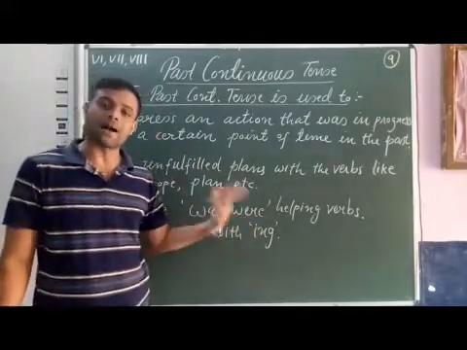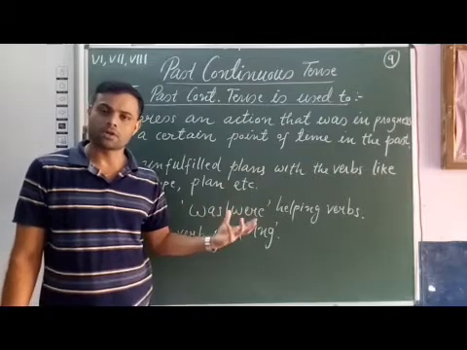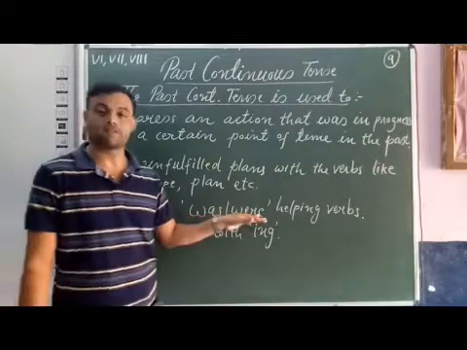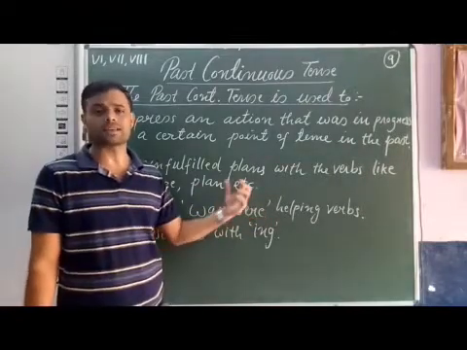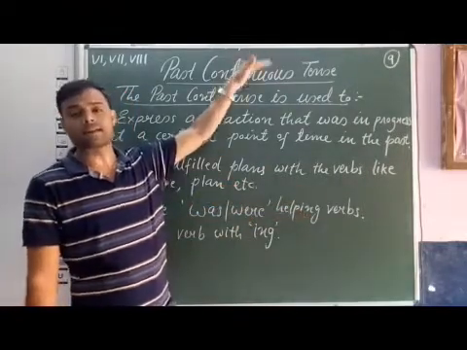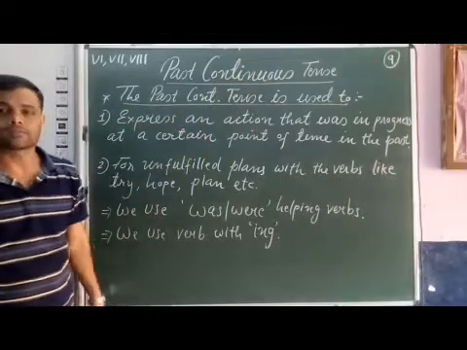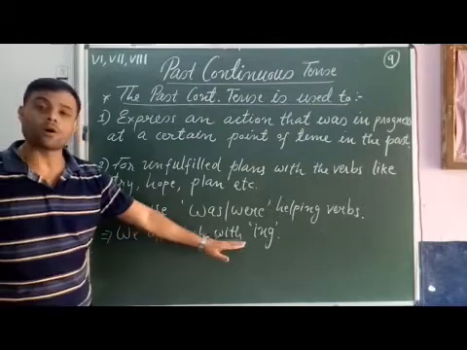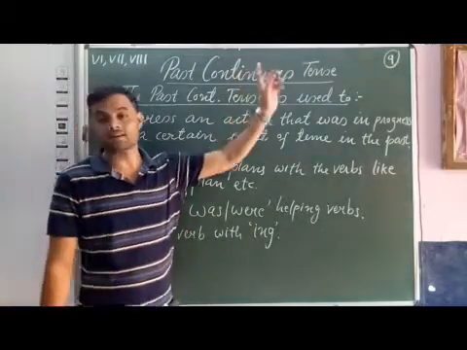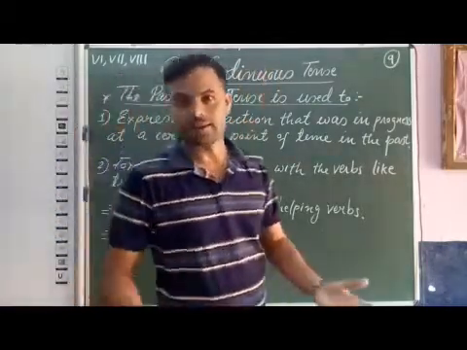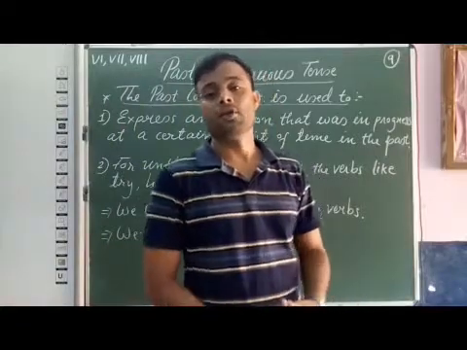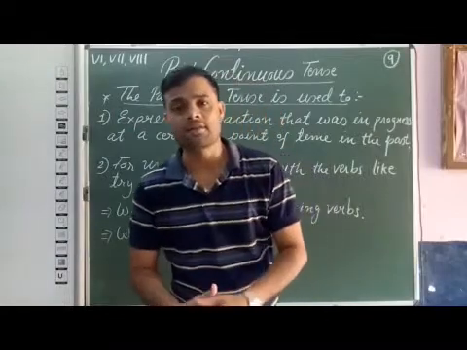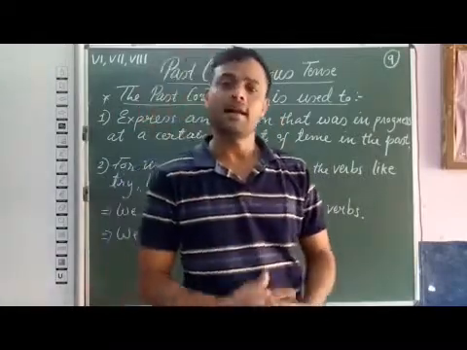To be is a verb and its past forms are was and were. So was, were we use as helping verbs in past continuous tense. And the main verb always comes with the ing form as it is continuous tense. In my introductory video module of tenses, I taught you that in the 6 continuous tenses we use verb with ing.